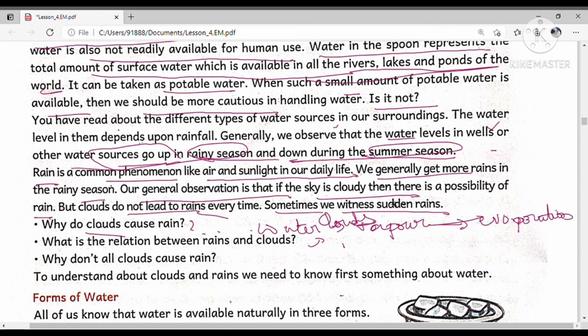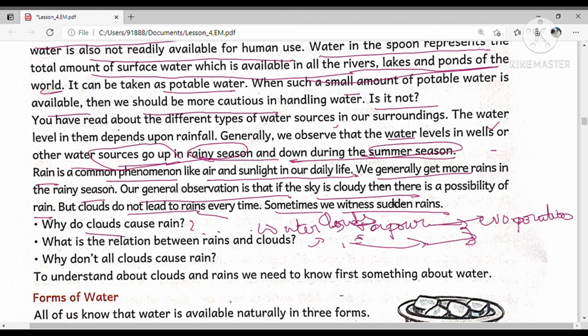Sometimes more clouds are formed in the atmosphere. We think that rain may fall, but sometimes it does not happen like that. How are clouds formed? The water turns into water vapor on a hot summer day by the process of evaporation. When water vapor rises in the sky, it forms clouds, and the clouds are cooled by a breeze.